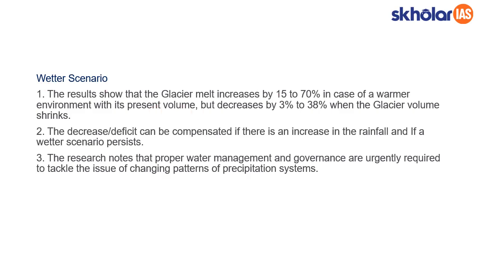But once there is a melt, the glacial melt decreases by 3 to 38% when the glacier volume shrinks. So to compensate the loss of glaciers, we need an increase in rainfall, or we should have a wetter scenario that is persistent. So research notes that proper water management and governance are urgently required to tackle the issue of changing patterns of the precipitation system.